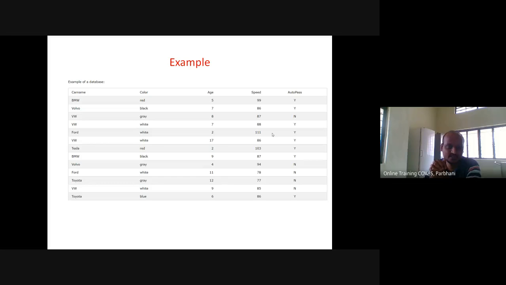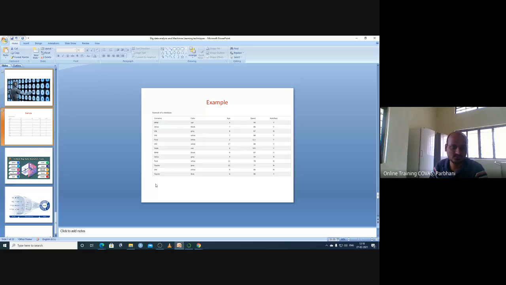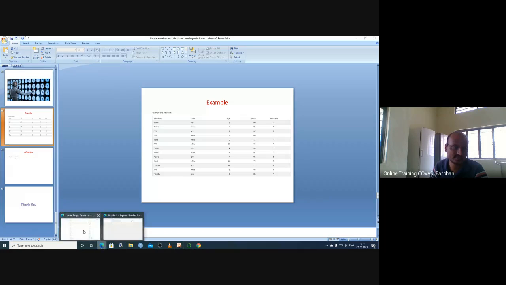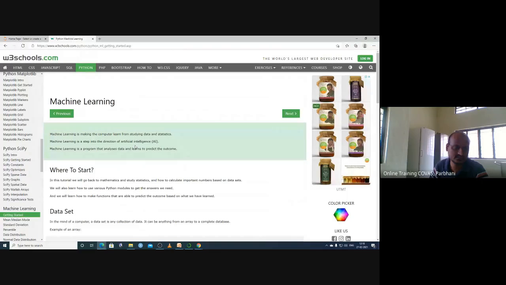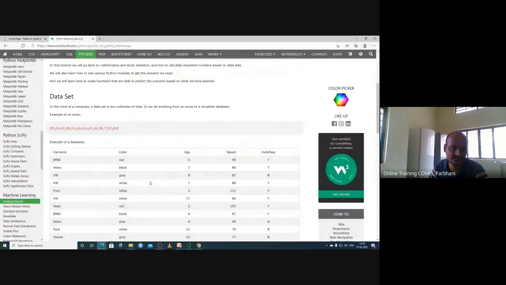This example we are going to try as a basic example. We have the car name. I have taken this from online sources, a tutorial point. So the car names are BMW, Volvo, Ford, and so on. These are different car names. Then the color of the car, how old the car is, its age, what the speed of the car is, and whether it is an auto pass or not. If you have these parameters, you can predict whether it will auto pass or not. So likewise, we are trying to use this tutorial point.